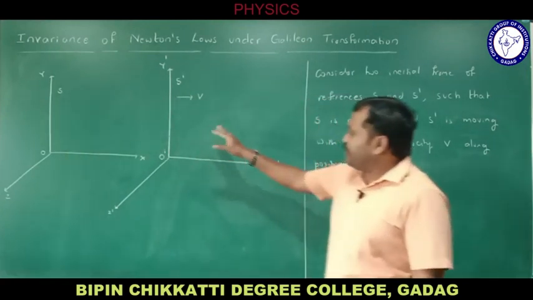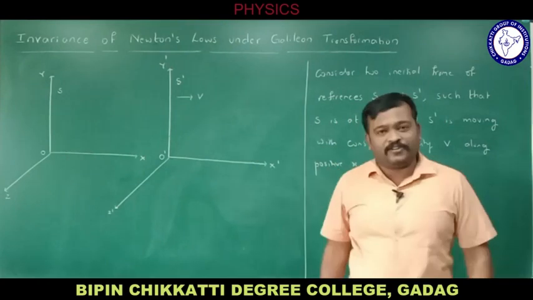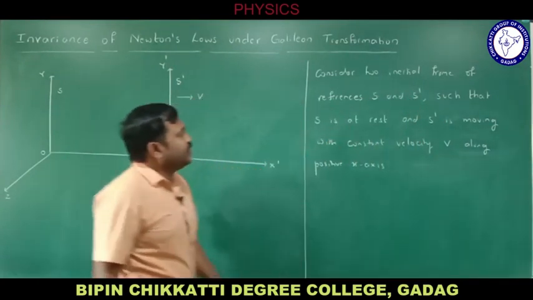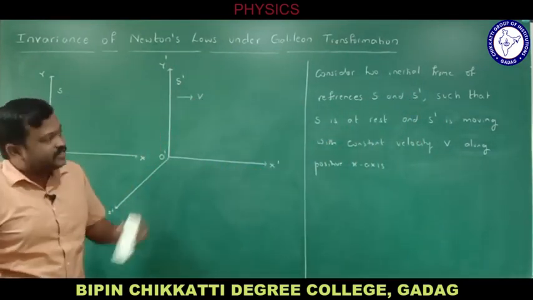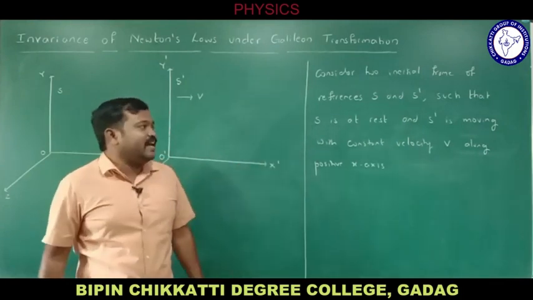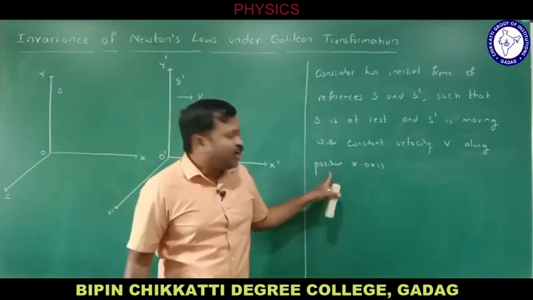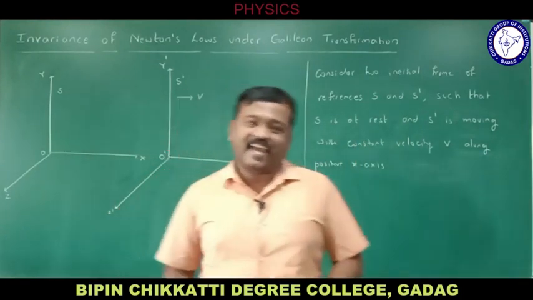So let me take it like this. It is at this position now here, right? That is what I have written here. Consider two inertial frames of reference, S and S dash, such that S is at rest and S dash is moving with constant velocity v along the positive x axis.